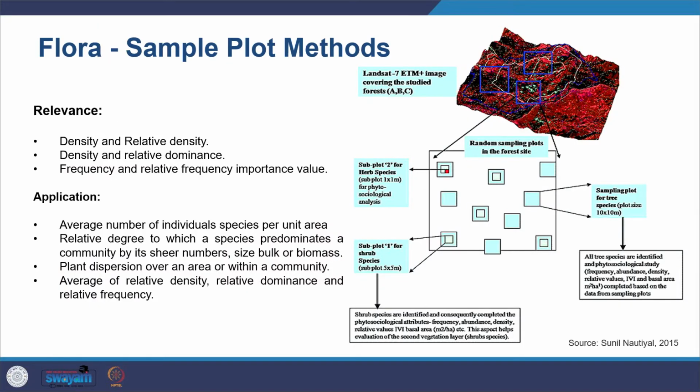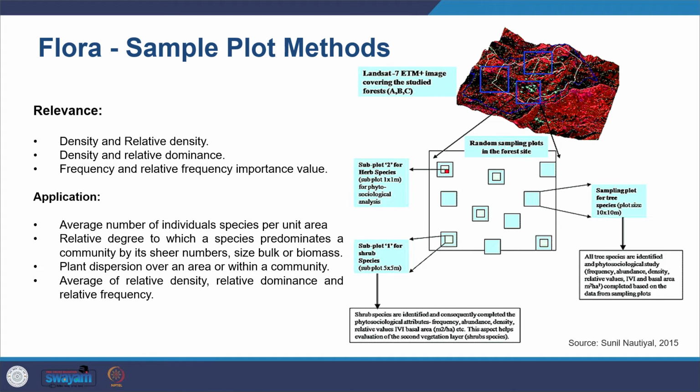So you see that you can use the sample plot method. In that, usually you cannot survey the entire area, so you only identify certain pockets for survey. So that is how scientists work. So you can pick up density and relative density in this, relative dominance also can be seen, and frequency and relative frequency, important value can be seen here through sample plot method.